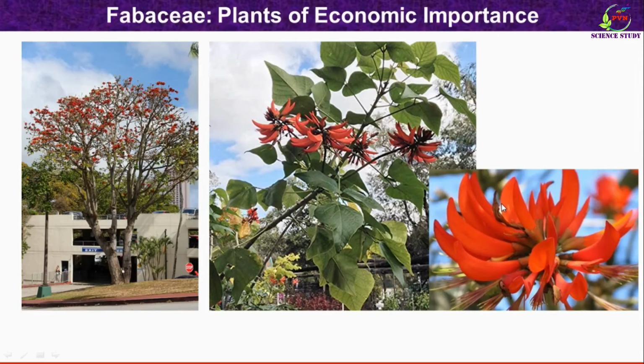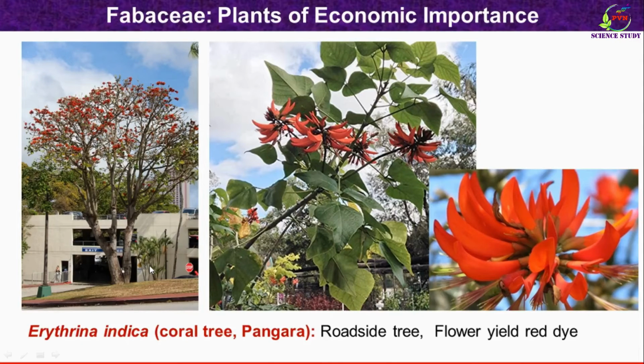Then this is another very beautiful tree. In Marathi it is called Pangara, and the botanical name of the plant is Erythrina indica. In English it is commonly called coral tree. This is an actual photograph of the plant. These are the leaves of the plant and these are very beautiful red colored flowers. The plant is cultivated as an avenue or roadside tree and the flowers are used to produce red dye.